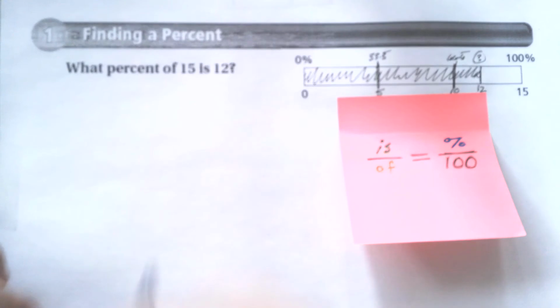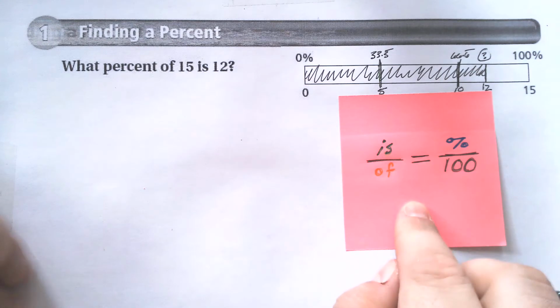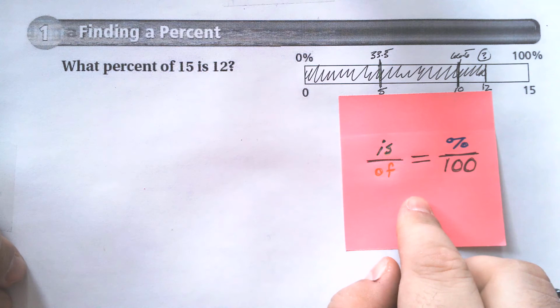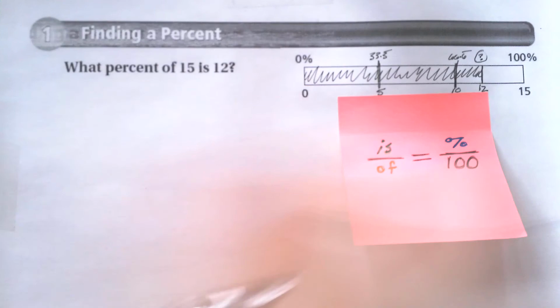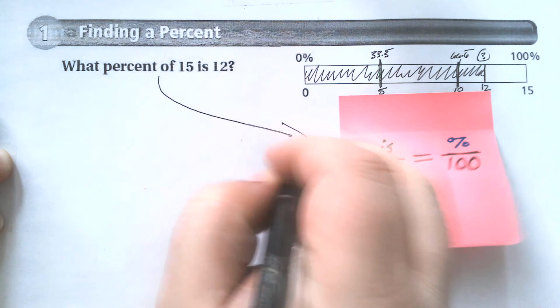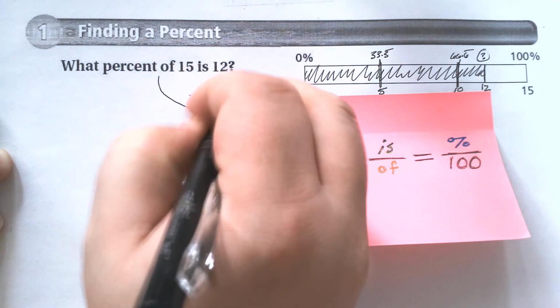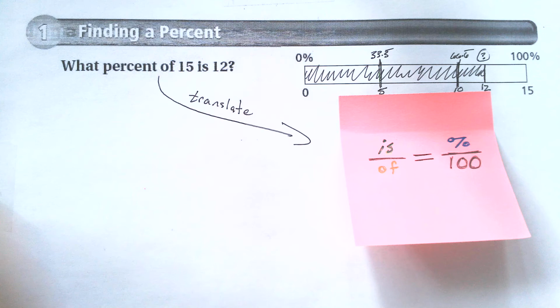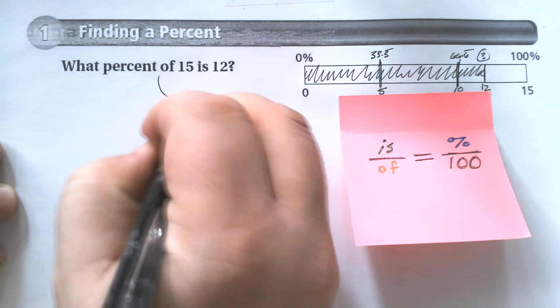So let's get that formula for you here, and it happens to be on my pink Post-it. What we're going to do is take this question and translate all of it into this formula. We do that by substitution.